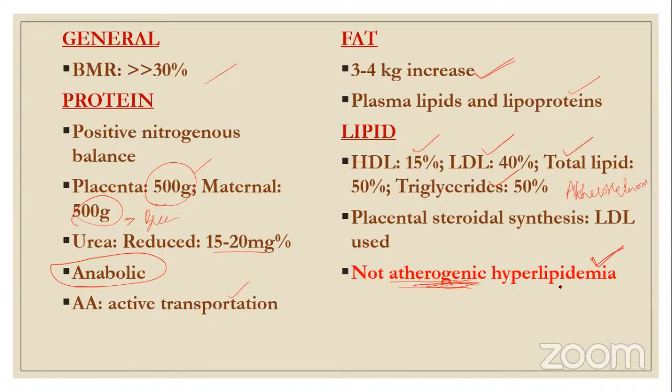And for placental steroidal synthesis, LDL is used up. Even though the LDL rises, it is used up for the placental steroidal synthesis. And there is leptin, which increases the fat. Fat regulation is maintained by the leptin, and this is produced by the placenta.